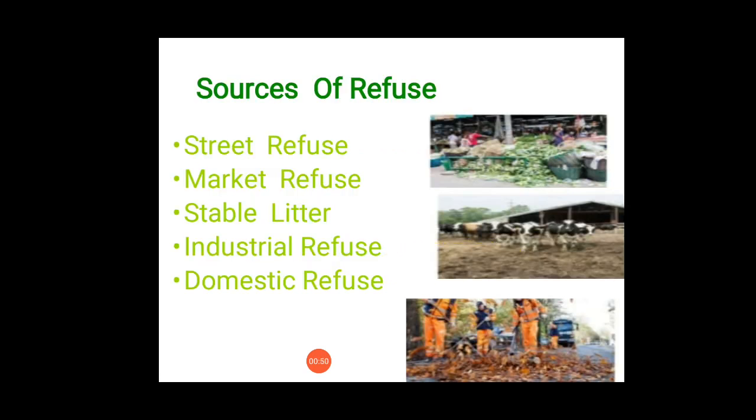Sources of refuse. First is street refuse. Refuse that is collected by street cleansing services or scavenging is called street refuse. Example: leaves, straw, paper. Market refuse. Refuse that is collected from the market is called market refuse. Example: spoiled vegetable and animal matter. Stable litter contains mainly animal droppings and leftover animal feeds. Industrial refuse comprises a wide variety of waste. Domestic refuse consists of ash, rubbish and garbage.